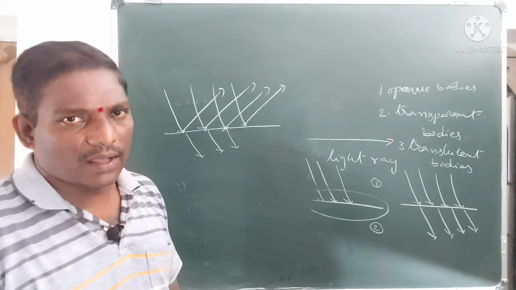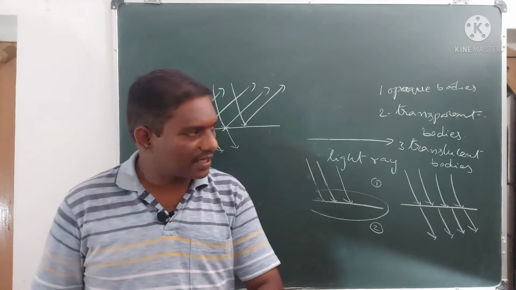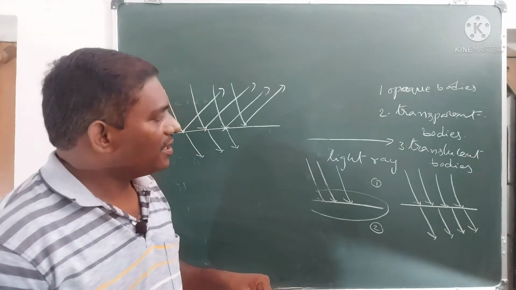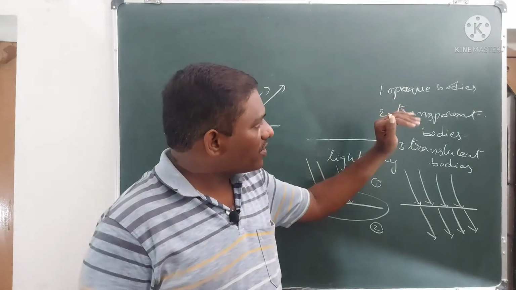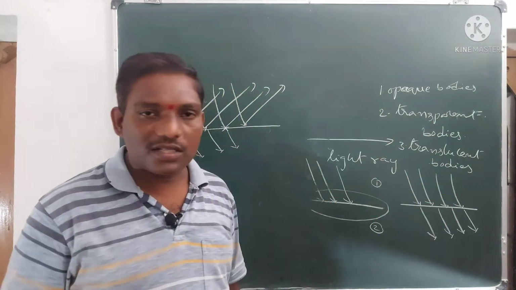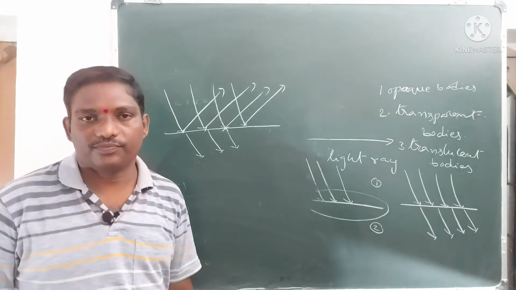So generally, in the optics sense, we can classify all objects into three categories: opaque bodies, transparent bodies, and translucent bodies. These three types of bodies are there.